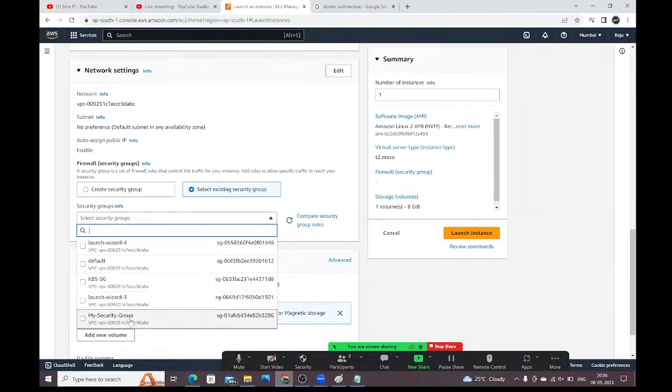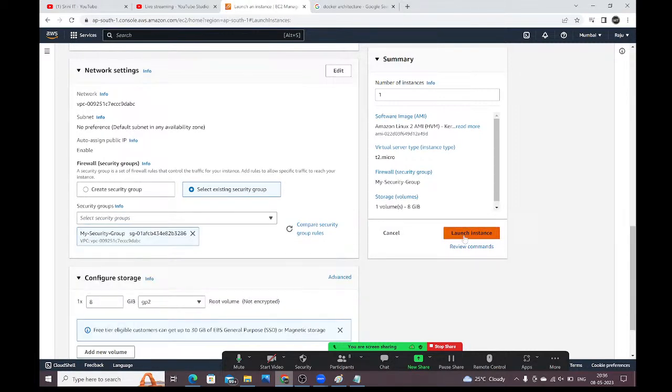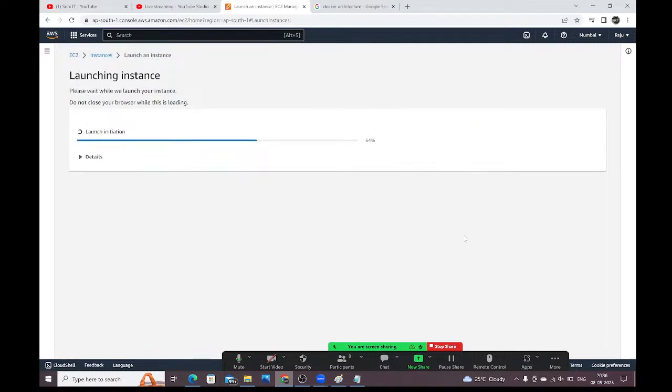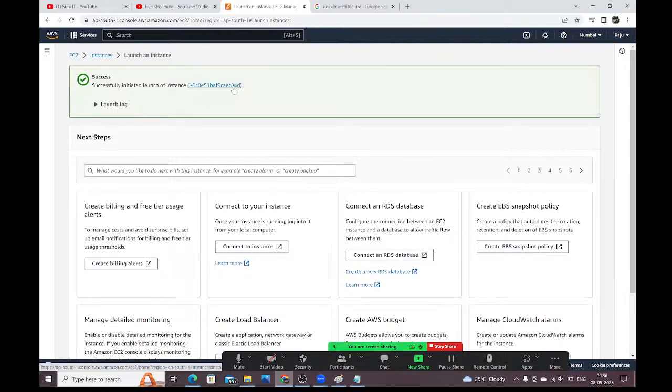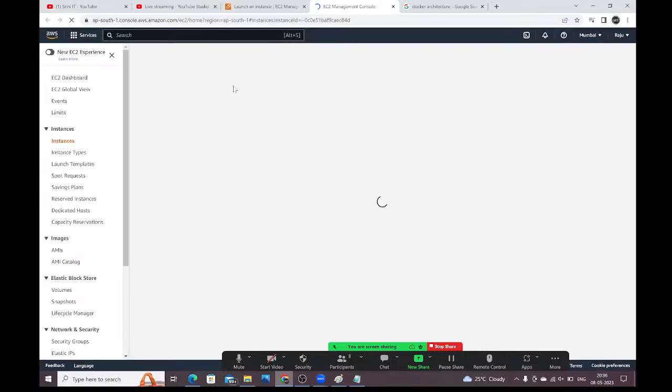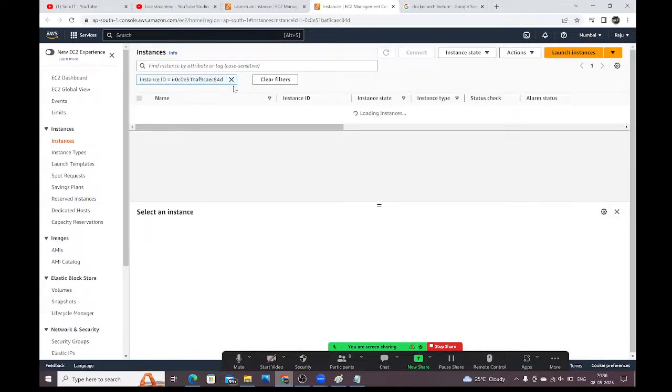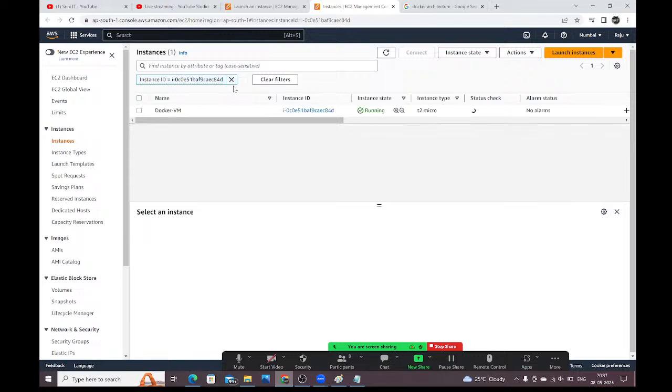Here I'm going to select my security group and launch the instance. Right guys, Docker virtual machine is started.